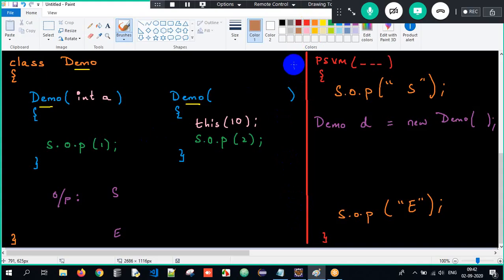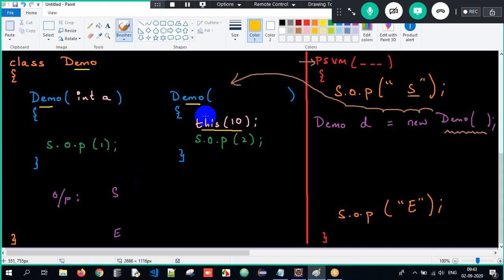Okay, now concentrate. Now your execution starts from main method, correct? Start will definitely get executed, and then when I create an object, constructor will get invoked. From here, the control will go slowly here. The control will go to this constructor, correct? This is step number 1. And what is the first line in this constructor? This of 10. When I tell this of 10, I have to invoke another constructor present in the same class. This calling statement is used to invoke another constructor in the same class.